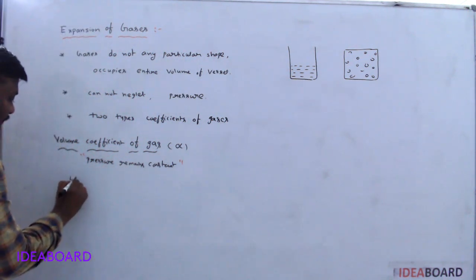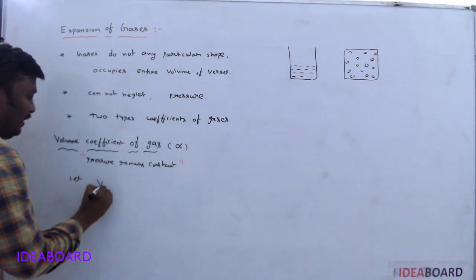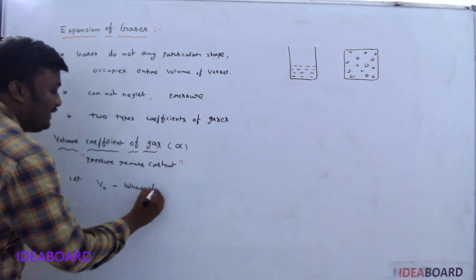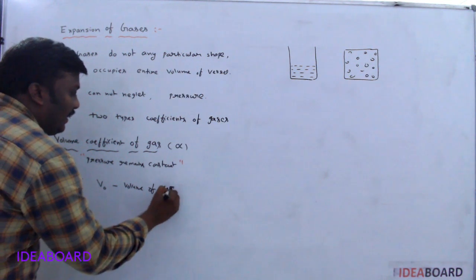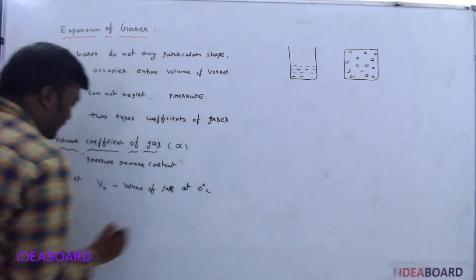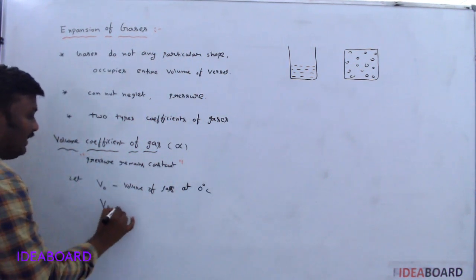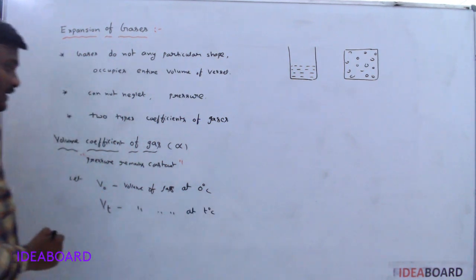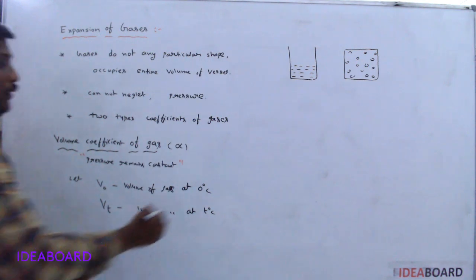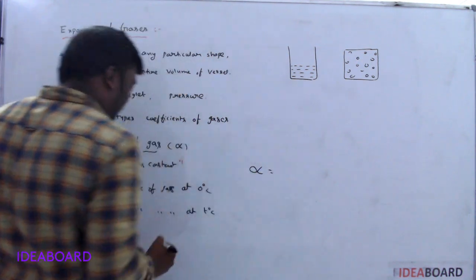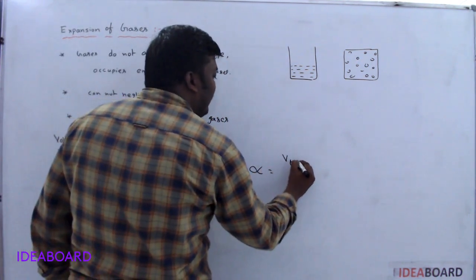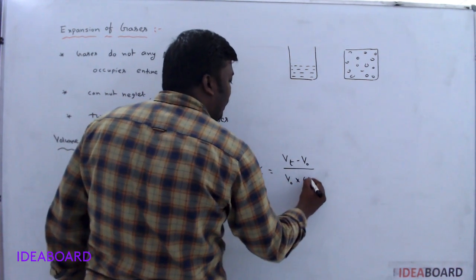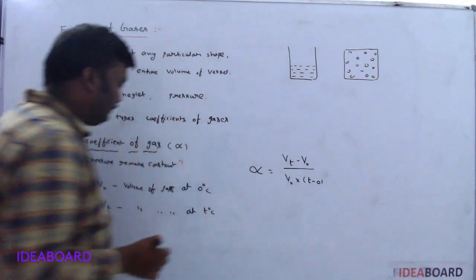Let V naught be the volume of gas at 0 degrees Celsius and Vt be the volume of gas at T degrees Celsius. Then the value of alpha is increase in volume by initial volume into rise in temperature.